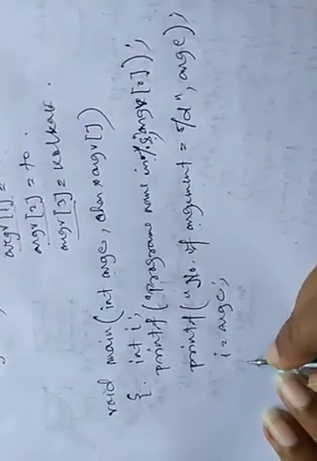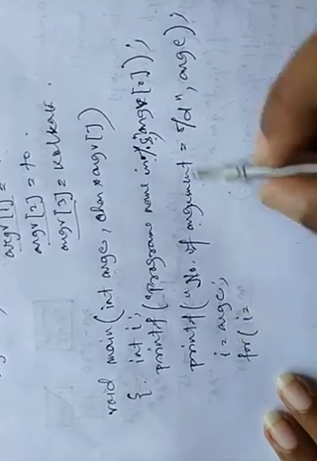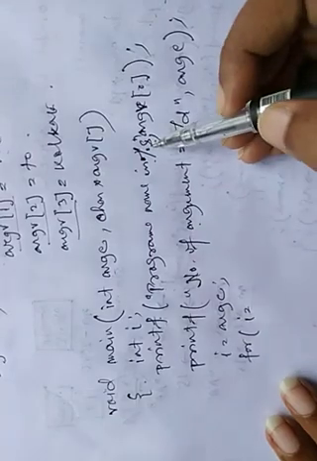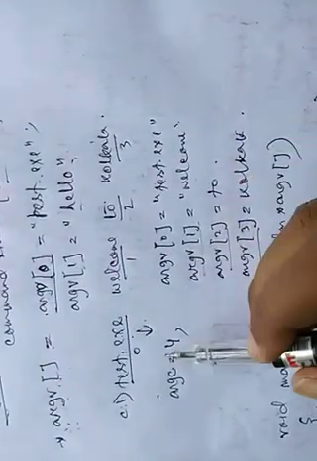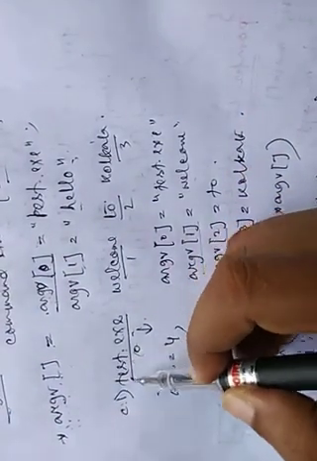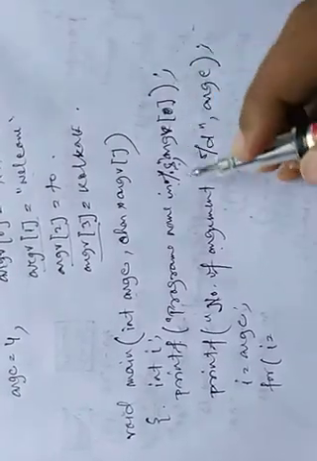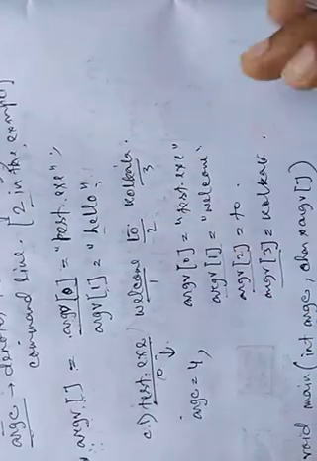So arguments are stored in an array. We can print the arguments this way. For i equals to, I have not written 0 because argv[0] is the program name. We all know that all the time 0 is the program name. We don't want the program name. We have already printed the program name here. Now we want the arguments.